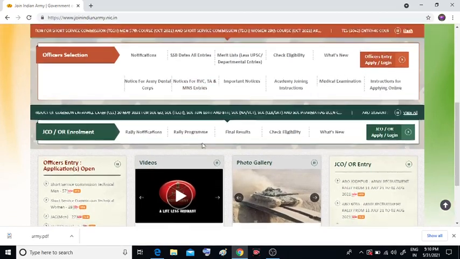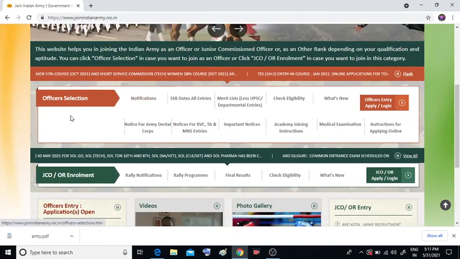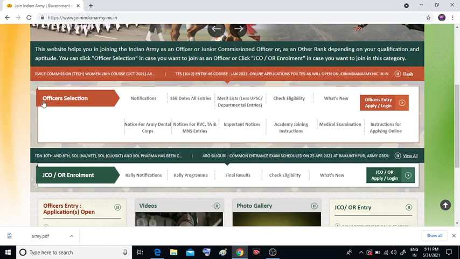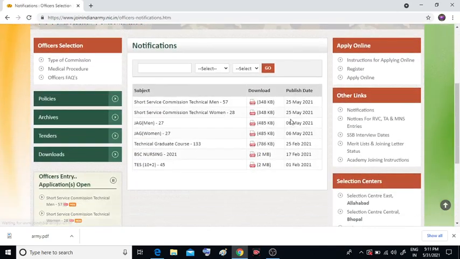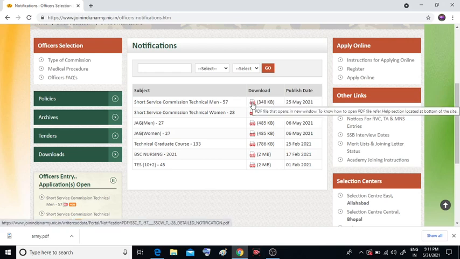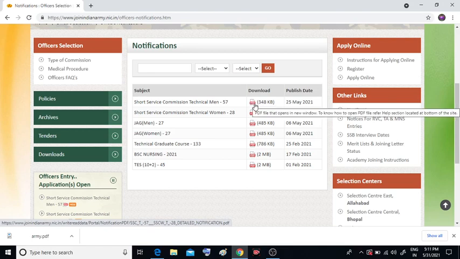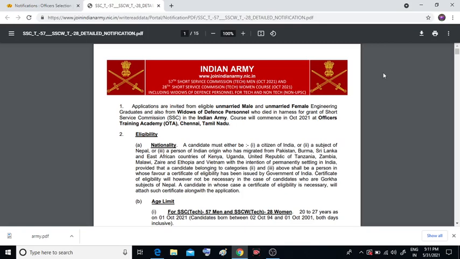You can see their website, and you can click here on officer selection. You can see on the screen there is an officer selection, and click here on the notification. When you click on the notification, you will be redirected to another web page, and you can see there is short service commission technical men and short service commission technical women, right? They released two different notifications on 25th May. Today is 31st, so I am making the video late, sorry for that, because I was busy with an emergency, right?